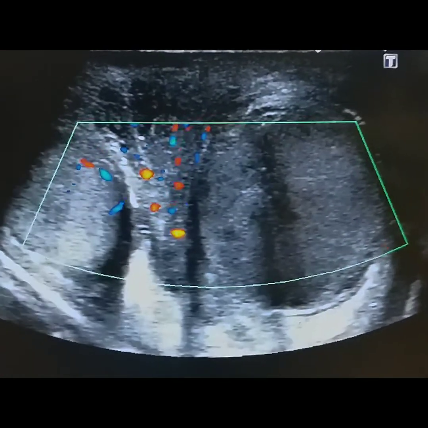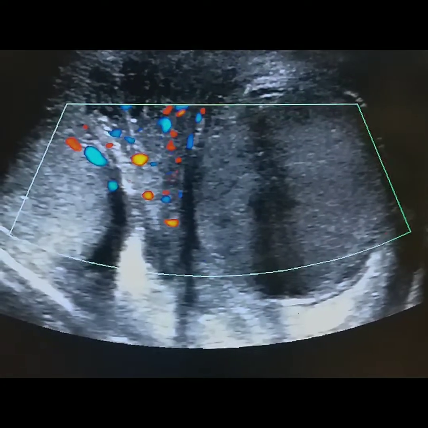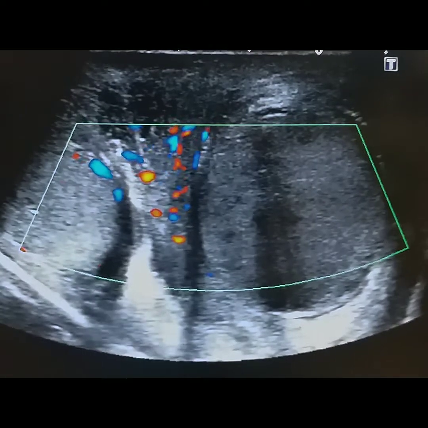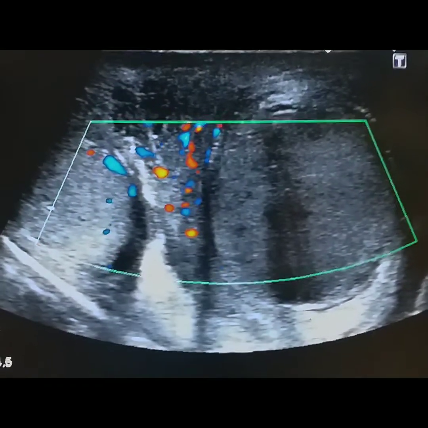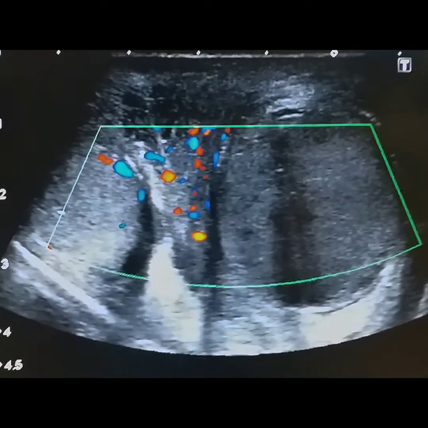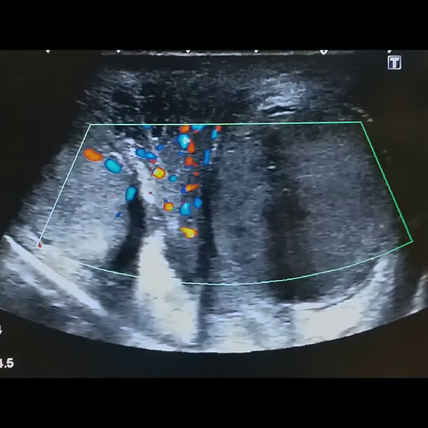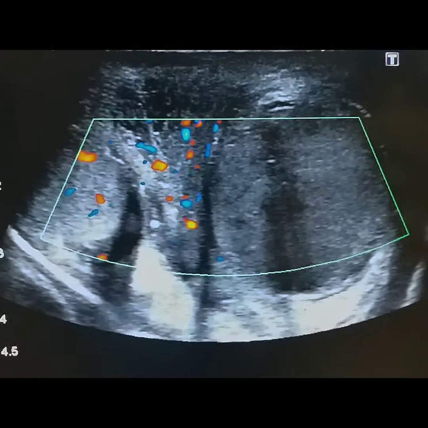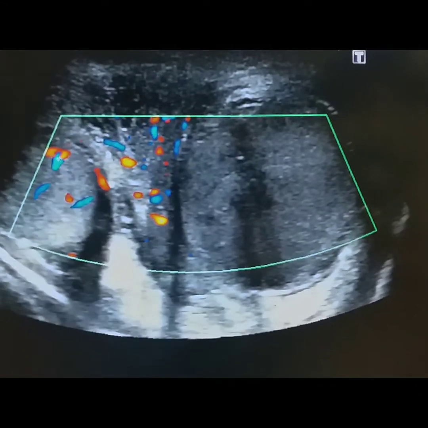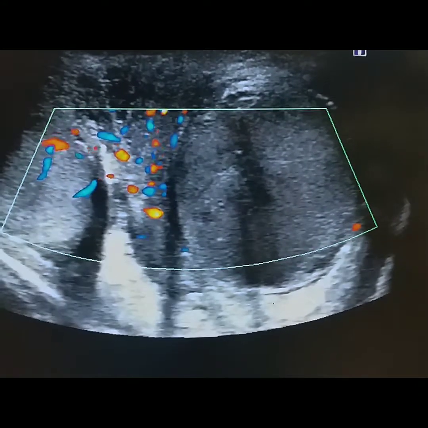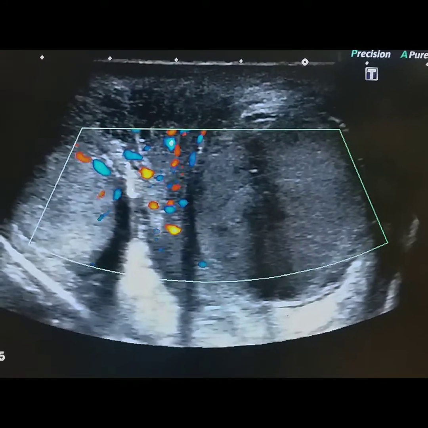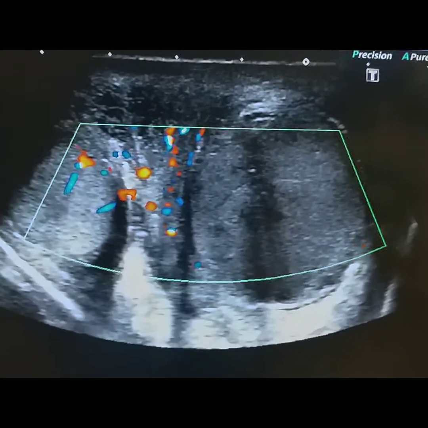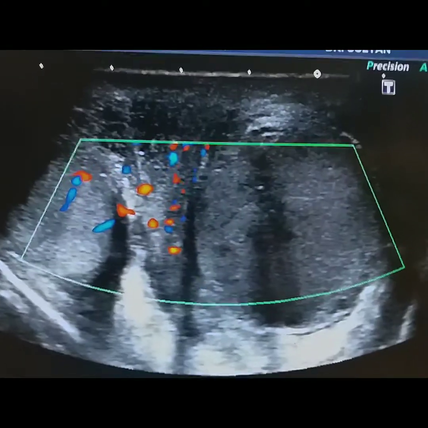This free movement of the testes results in the twisting of these scrotal contents around the pedicle, around the spermatic cord, resulting in torsion. First, venous flow is obstructed, then gradually due to the increased pressure, the arterial flow is also obstructed.